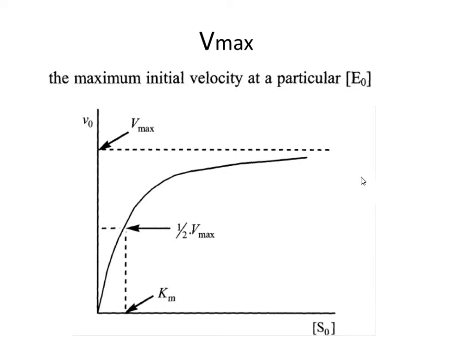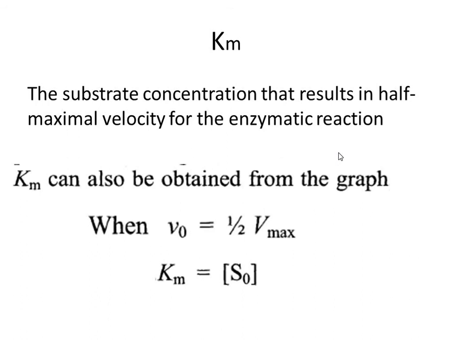The second term is Km. Km is the substrate concentration that results in half maximal velocity for the enzymatic reaction. It means that Km can be obtained from the graph, making use of the region where V0 is equal to half Vmax. Therefore, Km is the value of substrate concentration which gives an initial velocity equal to half Vmax, and Km will have the same unit as the substrate.